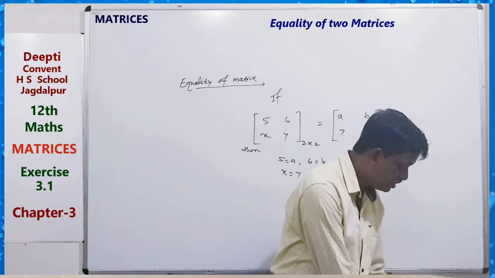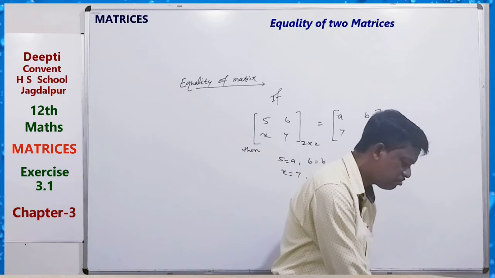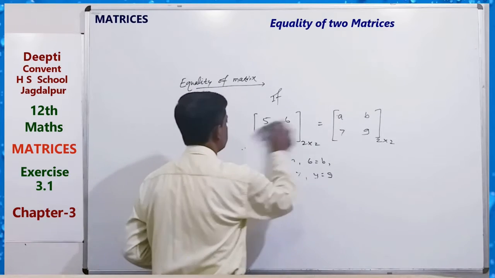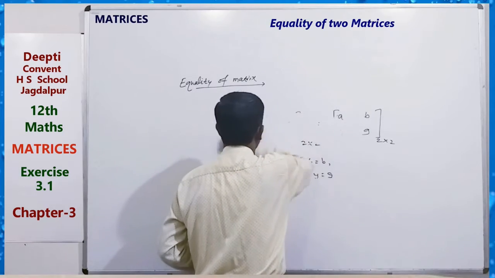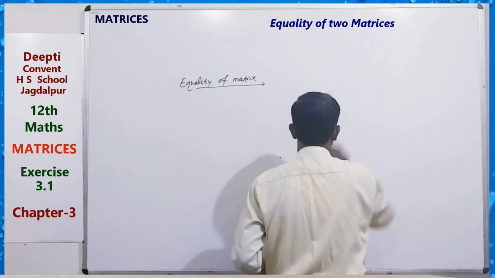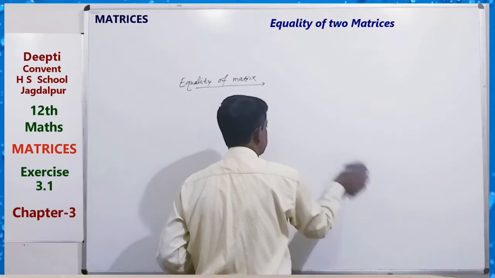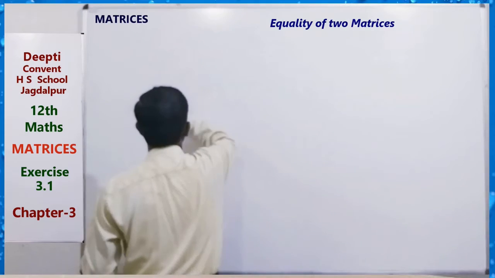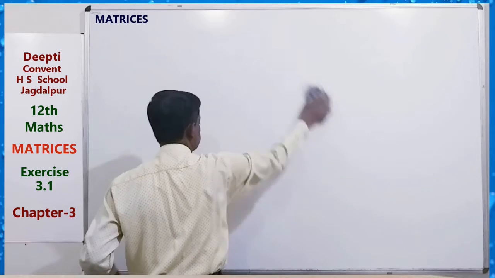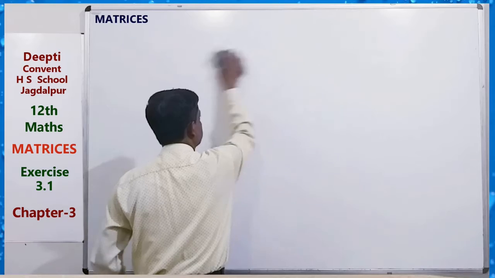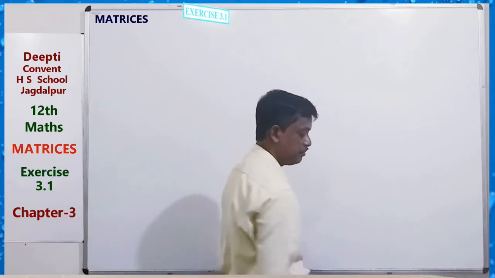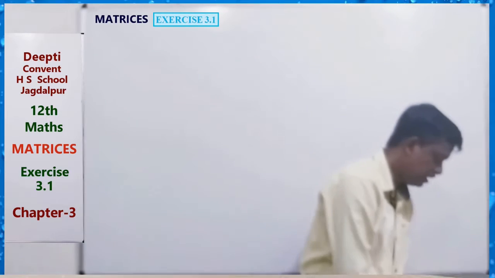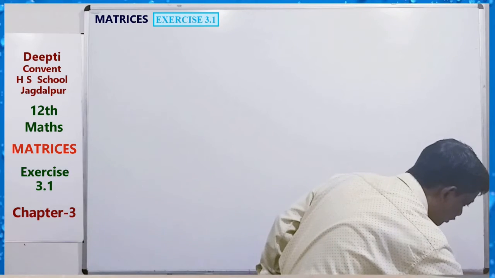Here a simple exercise is there, Exercise 3.1. We have to solve this exercise: how can we write the elements of a matrix, and if equality of two matrices is given, how can we solve it? See here, one by one.